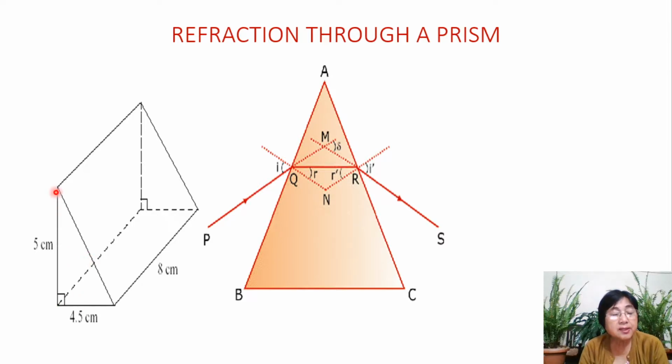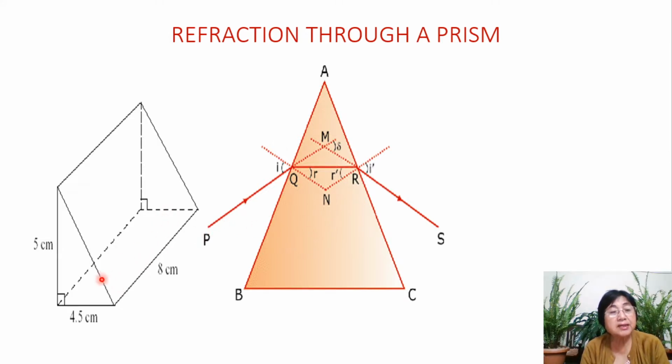Then these triangles are known as cross sections. The front cross section, or the cross section of the prism, is usually known as the principal section of the prism. That's why when we draw it by the principal section, we usually get a triangle.